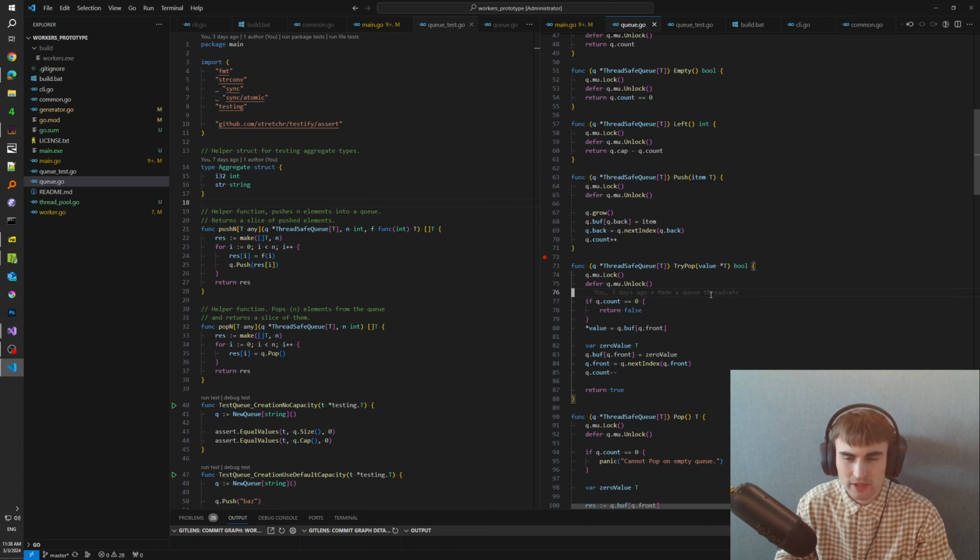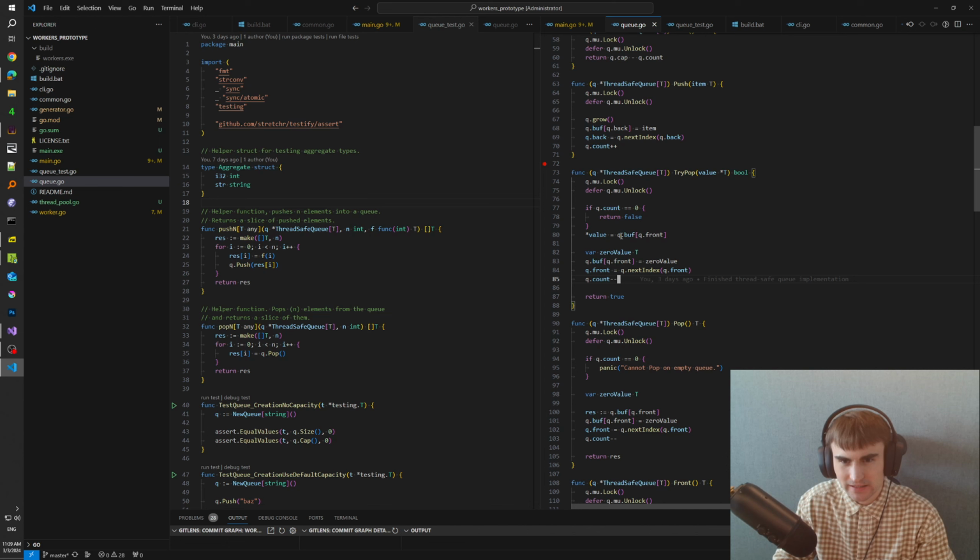Try pop, we're trying to pop the value, and we provide a pointer, and that's why I really enjoy programming in Go, because it has support for pointers, and so you can be as close to memory as you want, and it's a pretty nice language. So you lock the mutex, and then unlock won't be executed here, but right after we execute this block of code.